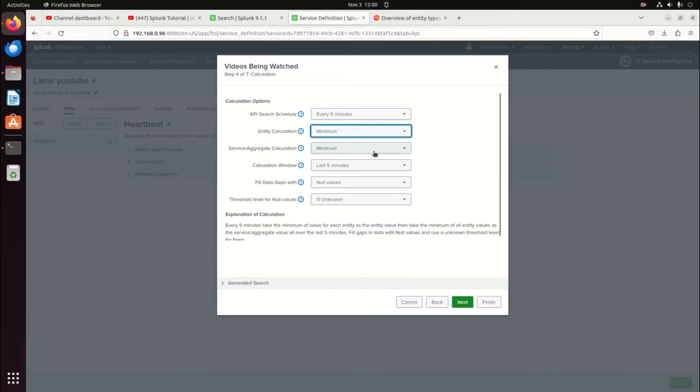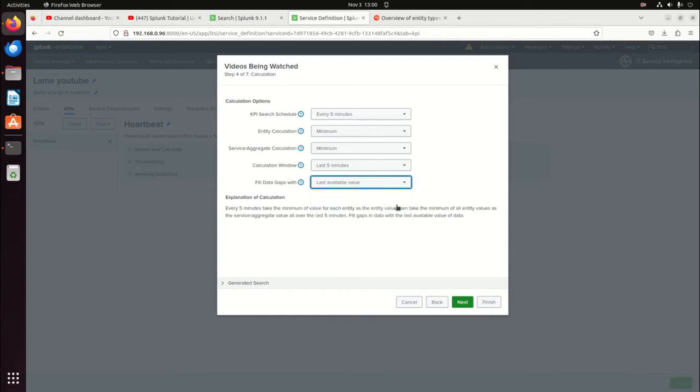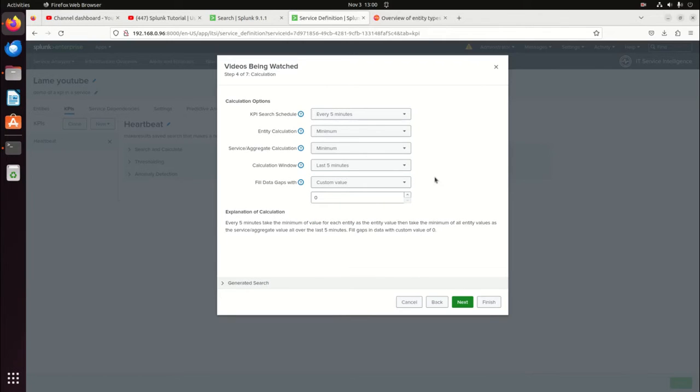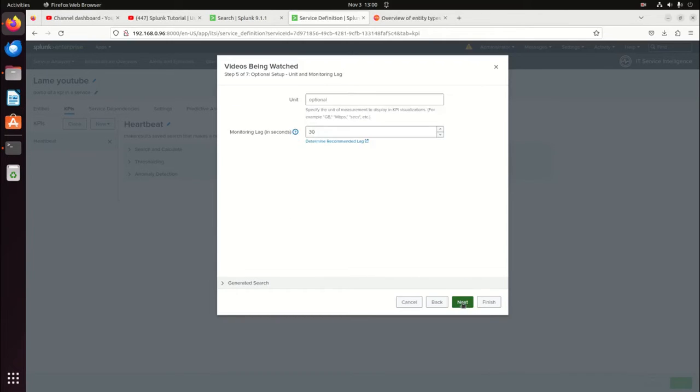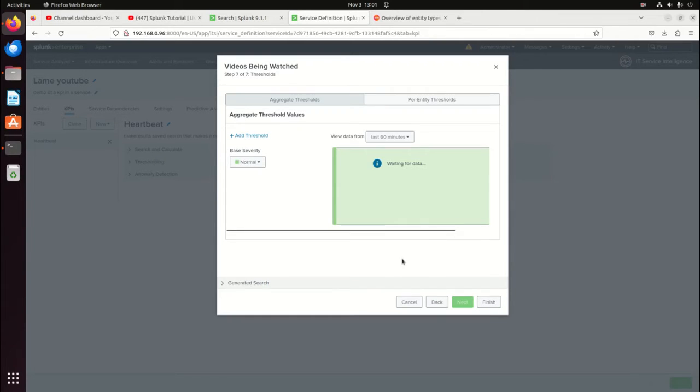Service aggregate calculation, that's fine. Calculation window, 5 minutes. Null values, we'll use the last available value if there's nothing in there. Or let's do a custom value. We're going to go back to 0. If there's nothing there, it's a 0. Okay, we're not going to use any units, no lag. Sure, we'll put backfill in. There's not going to be a whole lot of data there. If this works, sweet. So this is it all aggregated together.